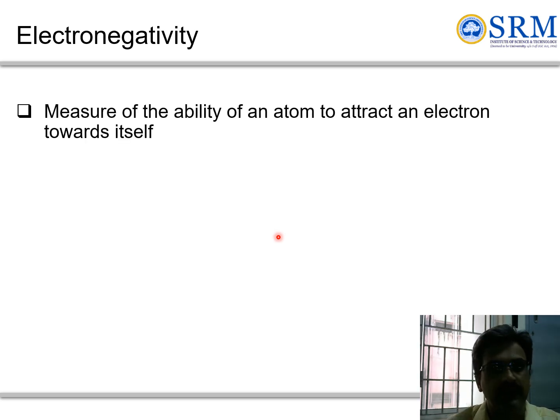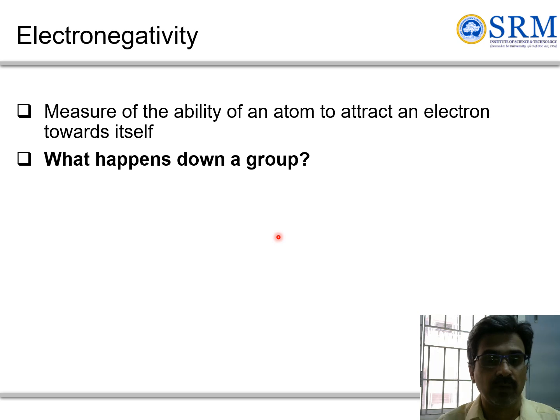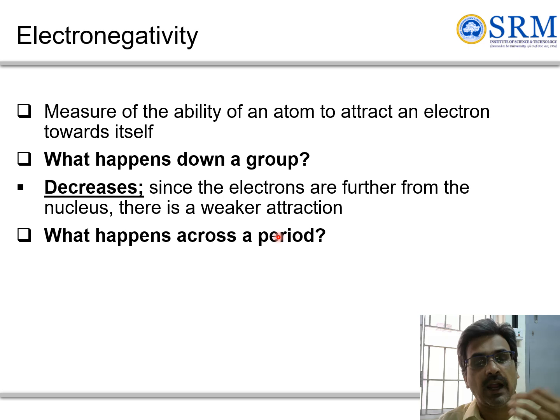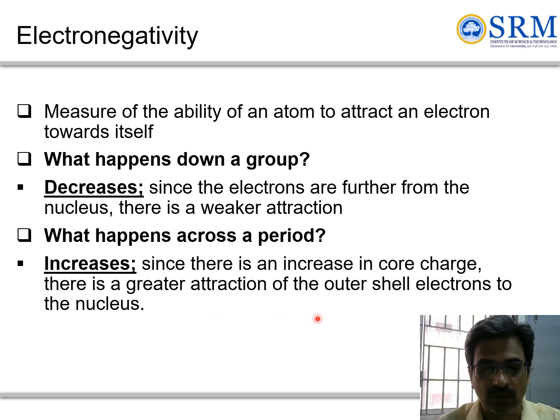One more aspect is electronegativity, which is the ability of an atom to attract electrons towards itself. We refer to it as electronegativity. What happens when you move down the group? Electrons are far from the nucleus, so there will be weaker attraction, and across the period it increases because you are having more core charge and then a greater attraction to the outer shell of electrons from the nucleus.